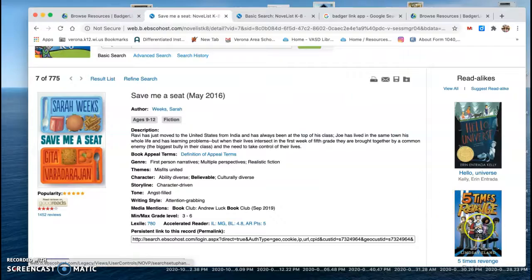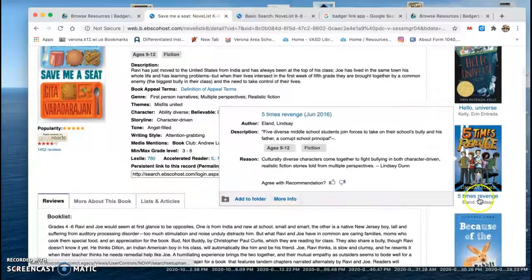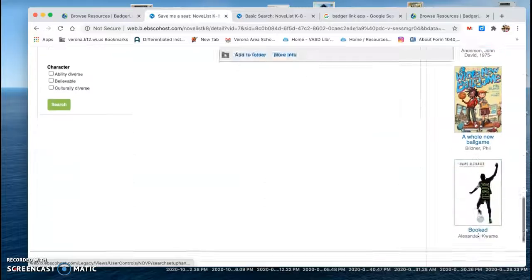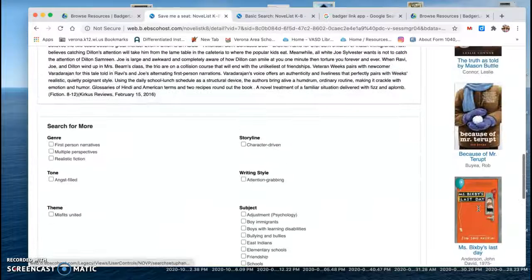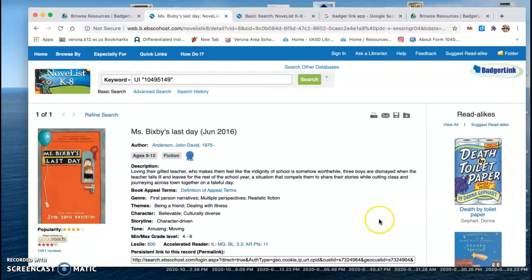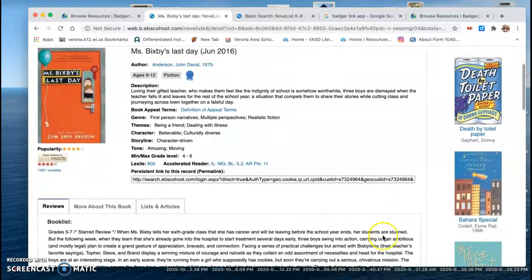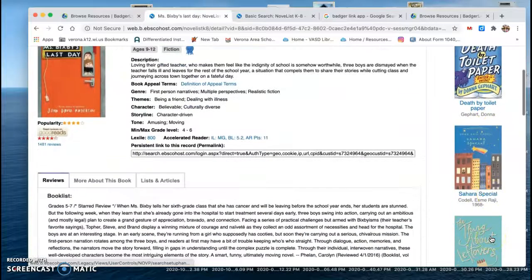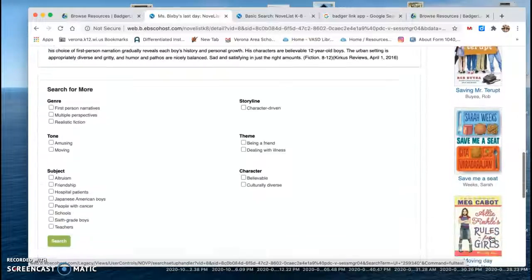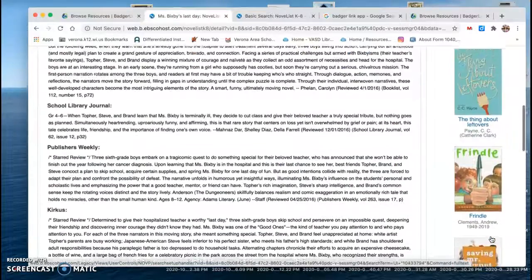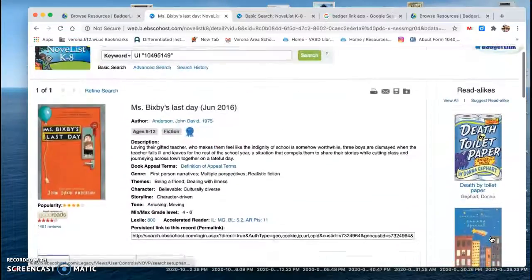Remember that read-alike column on the right, which shows us things that are like a book. So if in fact Miss Bixby's Last Day was the book that I just loved, and I read that last year and I really loved it, I'll just put in Miss Bixby's Last Day and it will tell me things that are like it, that I might like based on my last book. Funny books.